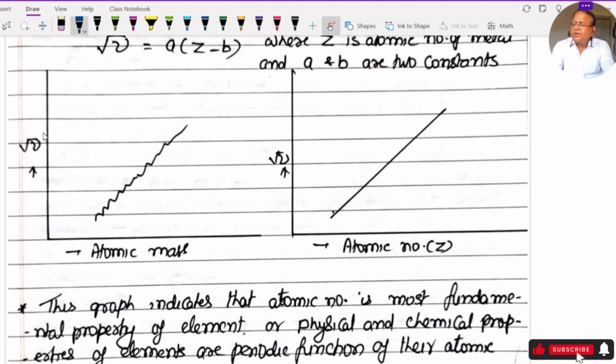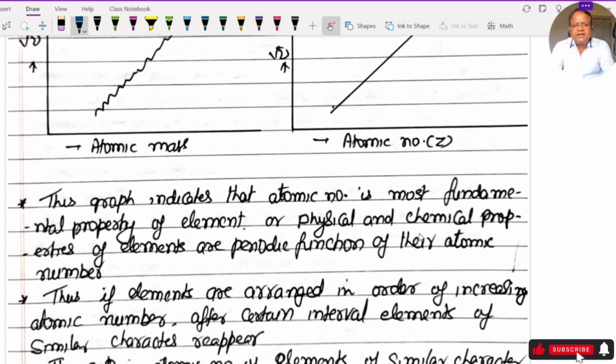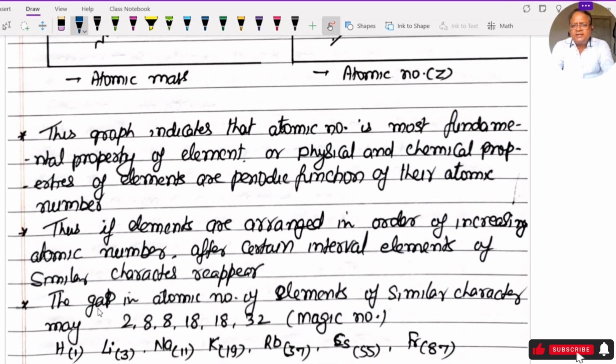Z is atomic number of metal and a and b are constants. प्लॉट ऑफ रूट अंडर फ्रीक्वेंसी वर्सेस एटॉमिक मास एंड वर्सेस एटॉमिक नंबर. एटॉमिक मास वाला ये जिगजैग आ रहा है, atomic number का straight line आ रहा है. This indicates the atomic number is the most fundamental property of the element, and he modified the periodic law. The physical and chemical properties of elements are periodic function of their atomic number. Thus, if elements are arranged in order of increasing atomic number, after a certain interval, elements of similar character reappear.